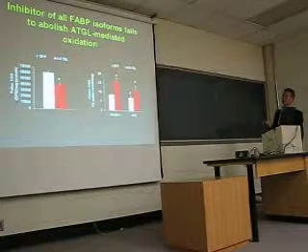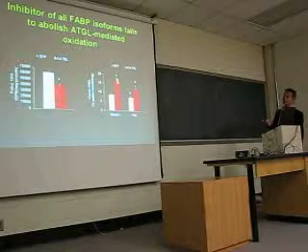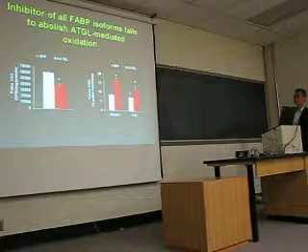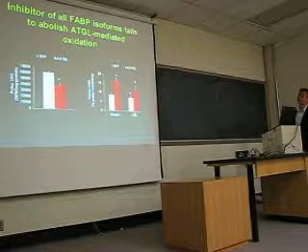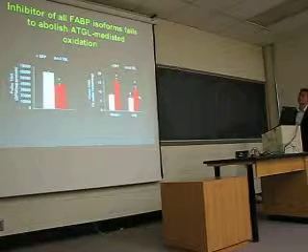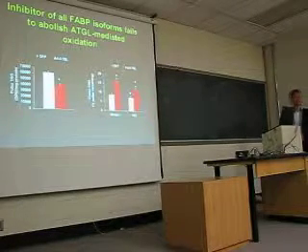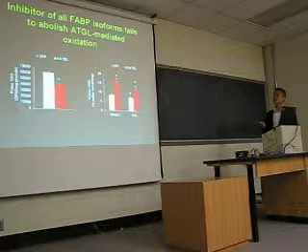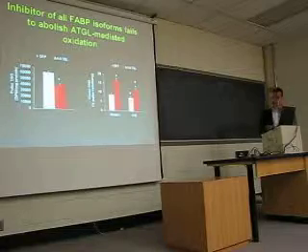When we look at chase beta oxidation, again there's an induction in oxidation as a result of overexpressing ATGL. But when we added this inhibitor of all the FABP isoforms, we still see an increase in beta oxidation when we overexpress ATGL. So it seems like none of the FABPs mediate the role of ATGL in channeling fatty acid to beta oxidation.